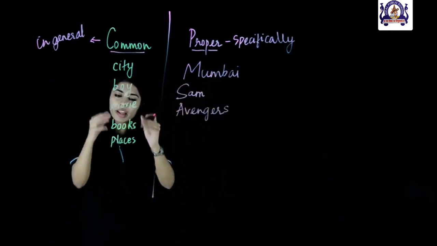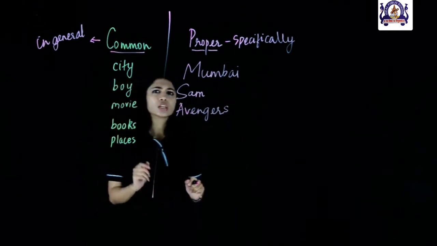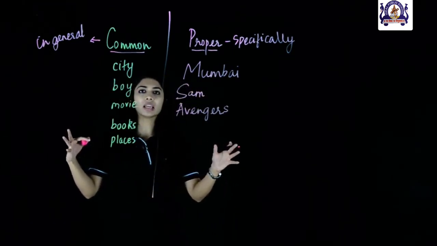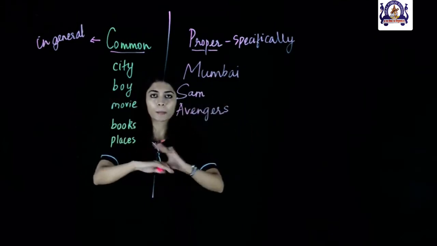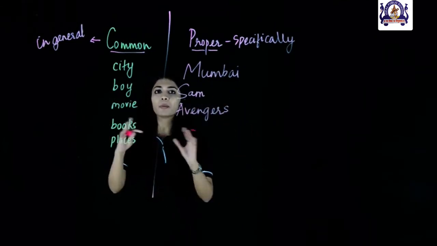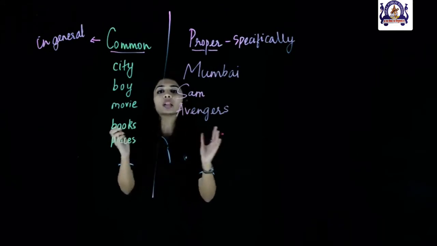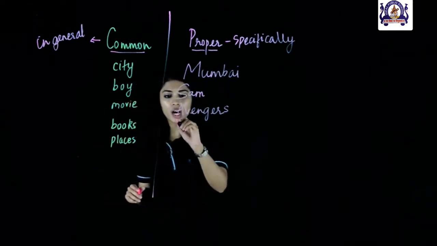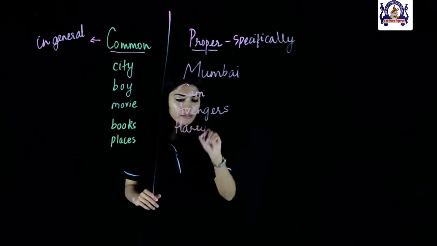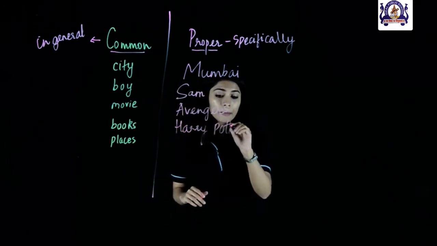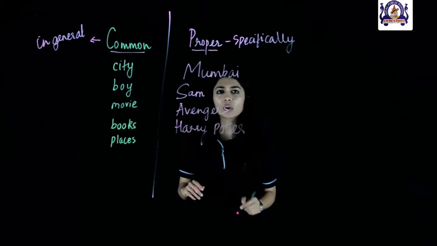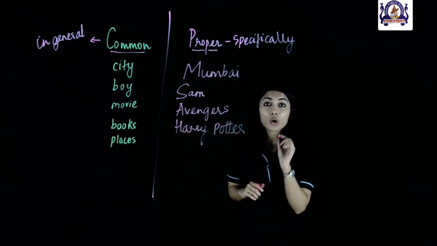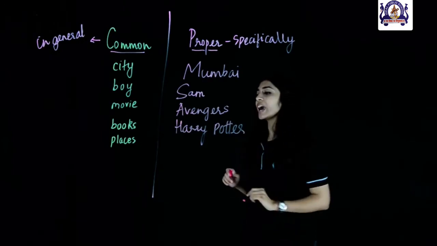Now, the next common noun that we have is books. Okay, so when I say I love reading books, I'm not talking about a specific or a particular book here. I'm talking about books in general. I like reading books. But if I say that Harry Potter is my favorite book, then Harry Potter becomes my proper noun here. And why does it become my proper noun? Because I'm talking about a specific book, which is Harry Potter.